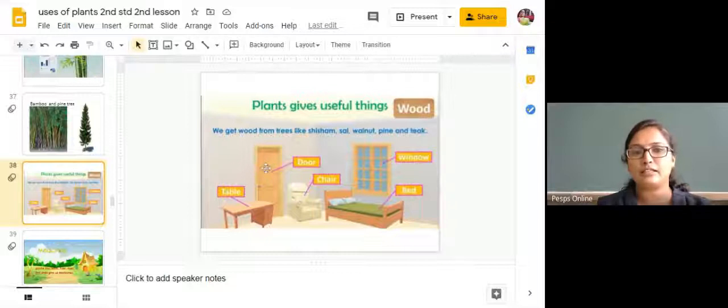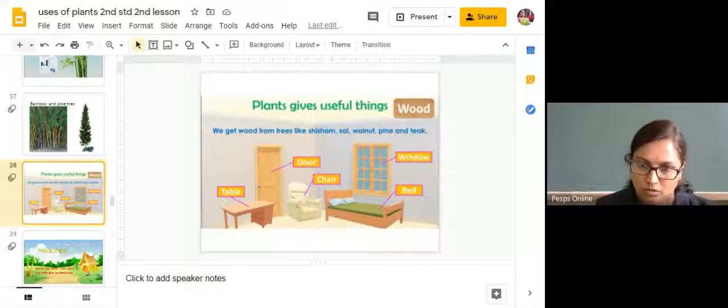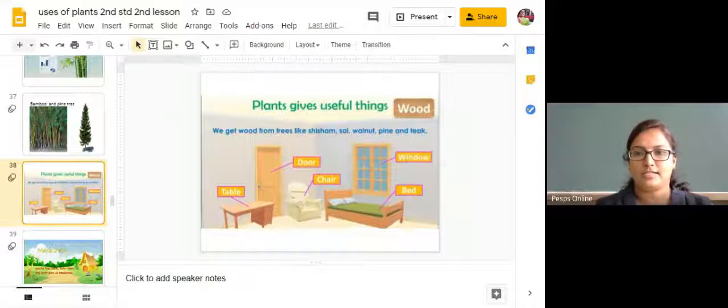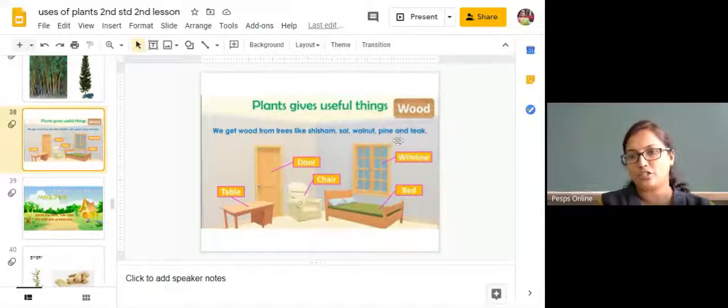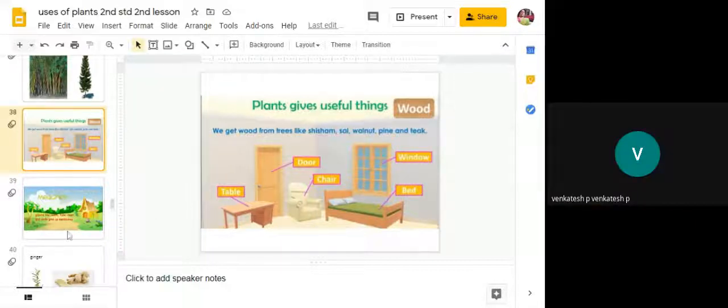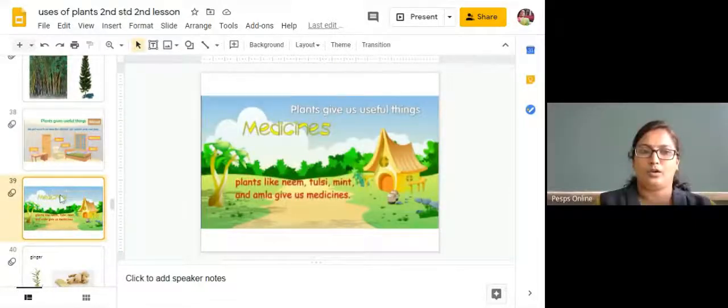We can get these furniture from trees like sisal, sal, walnut, pine and teak. So we are going to get furniture from these plants. Sisal, sal, walnut, pine, teak. We can also call it rosewood. Rosewood, teak, walnut, sal, hazel, pine.